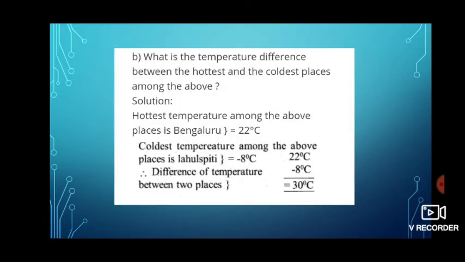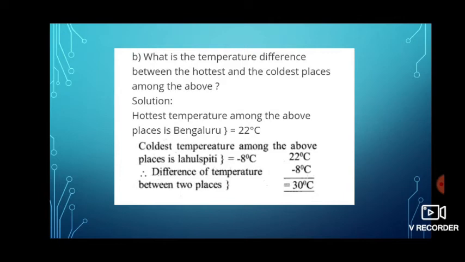Now we'll see the next question. What is the temperature difference between the hottest and the coldest places among the above? Now, the hottest temperature is Bengaluru, that is 22 degrees Celsius, and the coldest temperature is Lahul Spiti, which is minus 8 degrees Celsius. If we subtract 22 degrees minus of minus 8 degrees Celsius, we'll get 22 plus 8, we will get 30 degrees Celsius as a difference.